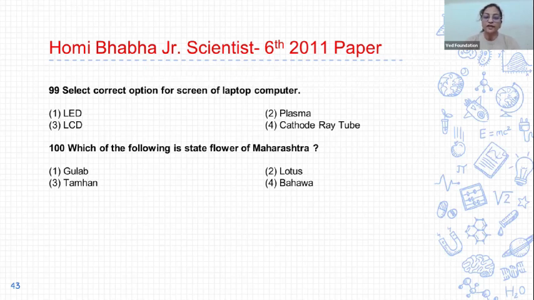100. Which of the following is the state flower of Maharashtra? And options are 1. Gulab, 2. Lotus, 3. Tamhan, and 4. Bahawa. And the correct answer is option 3, Tamhan. So Tamhan is the state flower of Maharashtra.